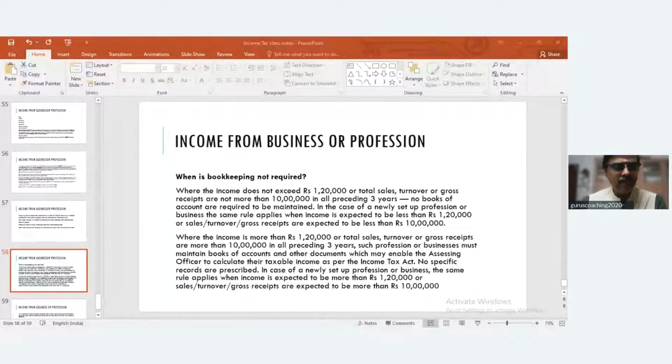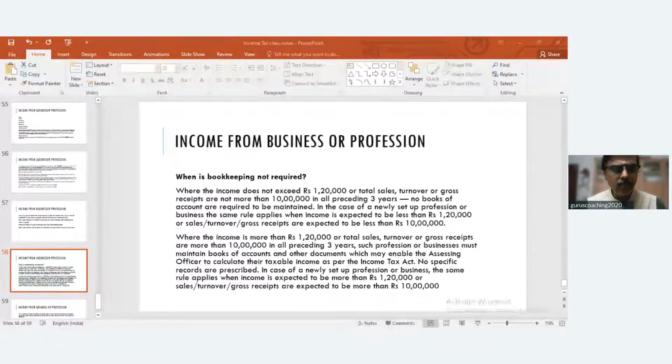Otherwise, every single financial transaction of yours is known to the department. Okay, so the point is like it becomes necessary to maintain books of accounts. As simple as that. Okay, though you can do a fine balancing act based on turnover and all that, but still practically it becomes relevant for maintaining books of accounts. Clear? Any doubt at this stage?